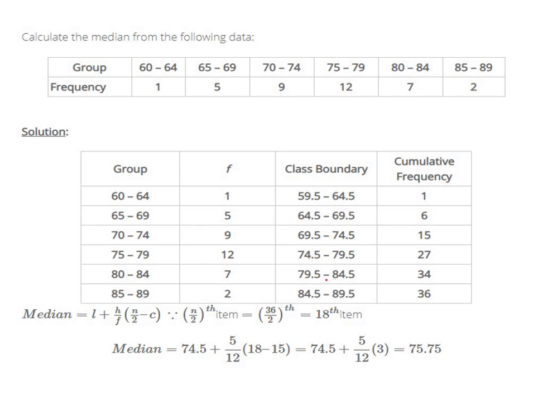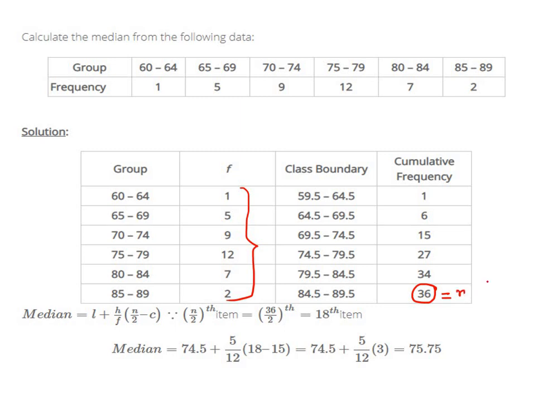Now, what is n? What is the sum of all the frequencies? If you add all these numbers, the sum will always be equal to the last cumulative frequency, 36. So this is now our n.